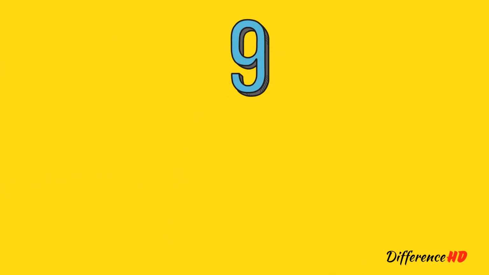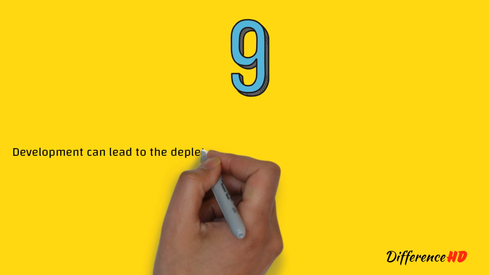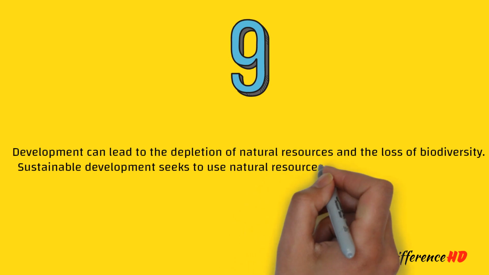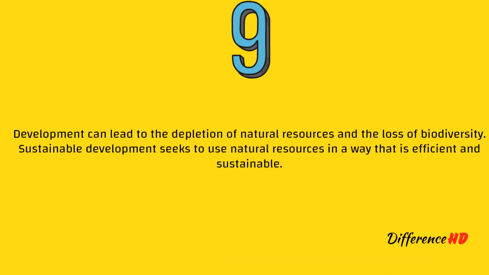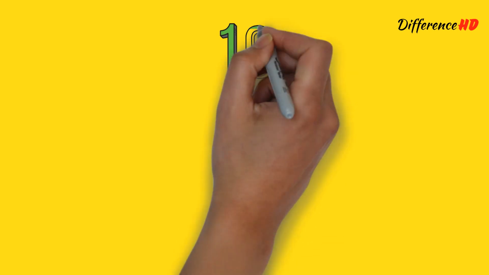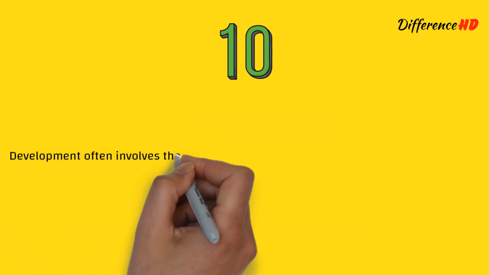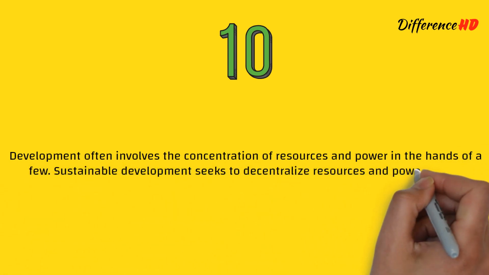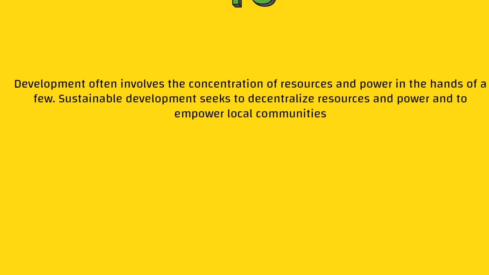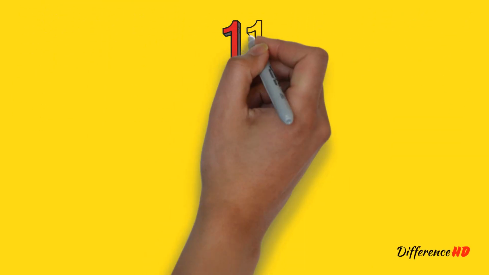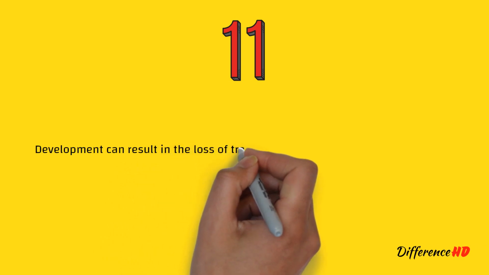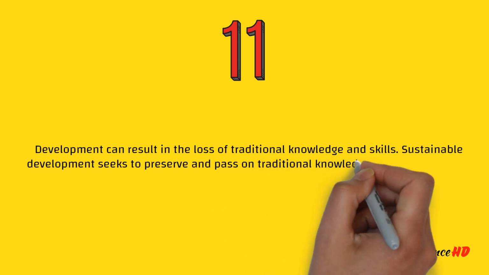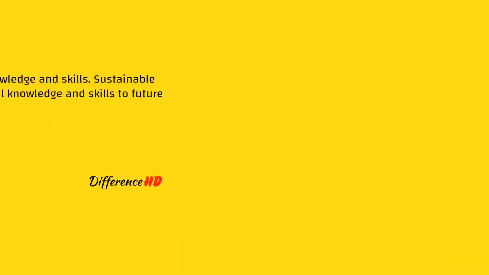9. Development can lead to the depletion of natural resources and the loss of biodiversity. Sustainable development seeks to use natural resources in a way that is efficient and sustainable. 10. Development often involves the concentration of resources and power in the hands of a few. Sustainable development seeks to decentralize resources and power and to empower local communities. 11. Development can result in the loss of traditional knowledge and skills. Sustainable development seeks to preserve and pass on traditional knowledge and skills to future generations.